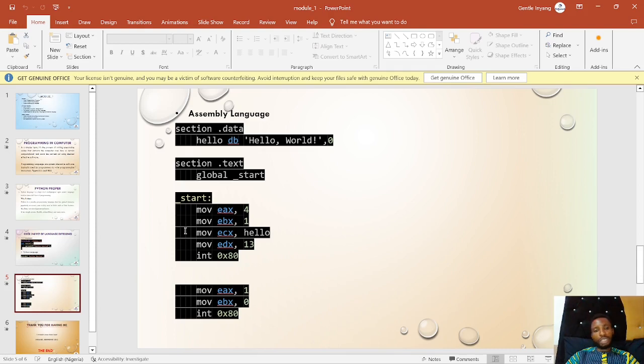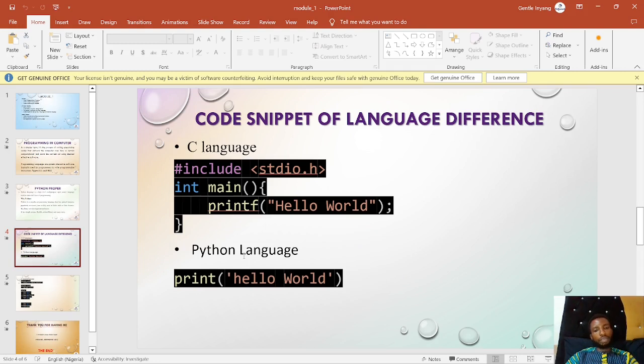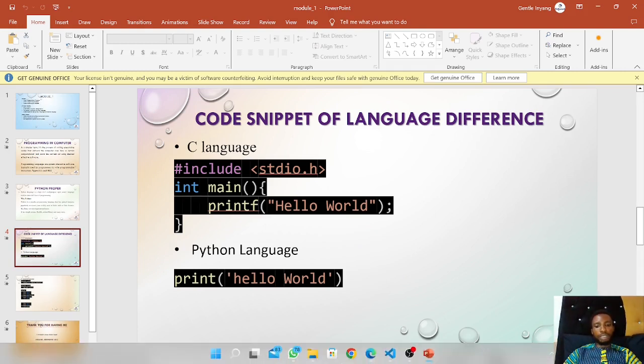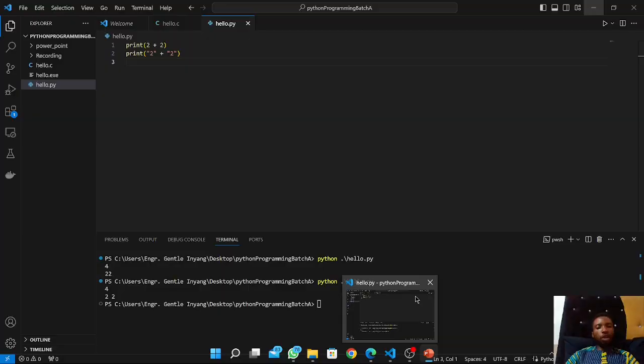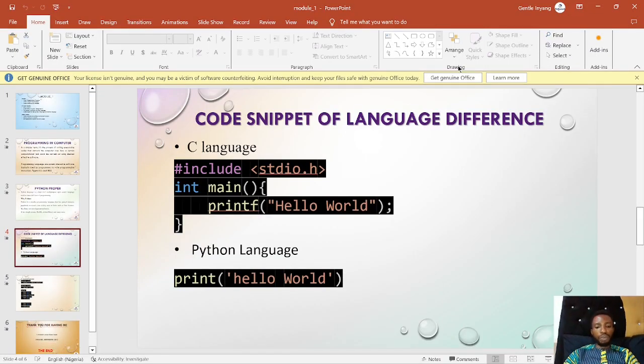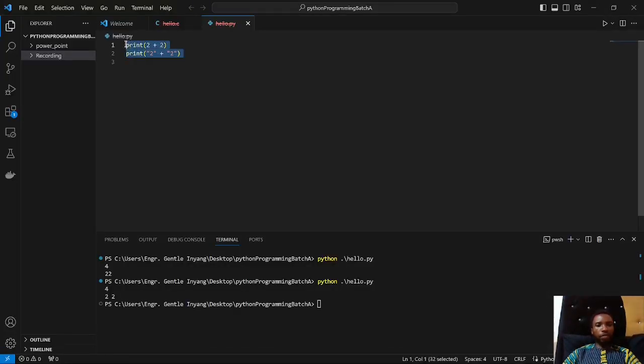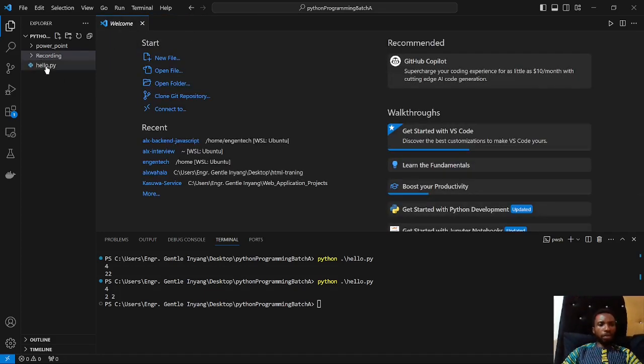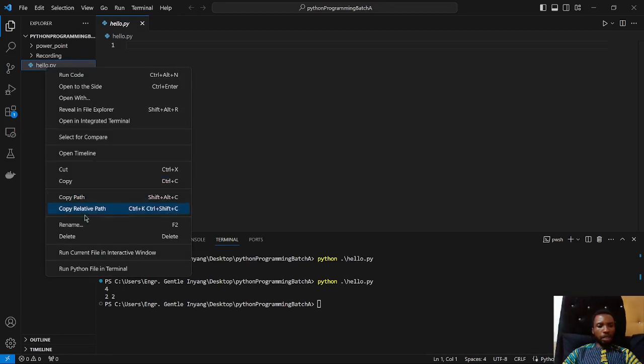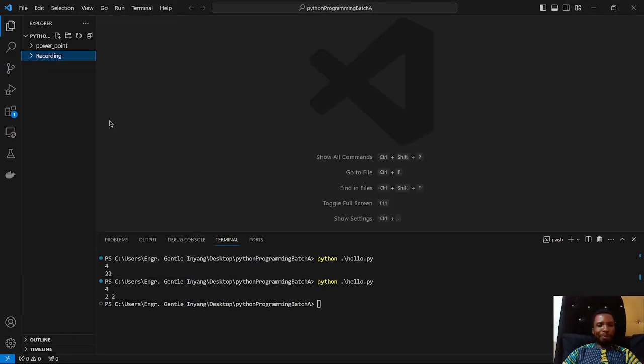So let's actually dive into coding and then see how this actually plays out. I'm gonna try to write the C language and the Python. Let's see the differences between these two. I'm basically gonna use VS Code to write this program. So I had my VS Code here ready, but let me take this off for now. All right. Okay. Let's start afresh. So let me delete these out of here. Okay, so this is my VS Code, and let me create a file for C language. So hello.c. Okay.